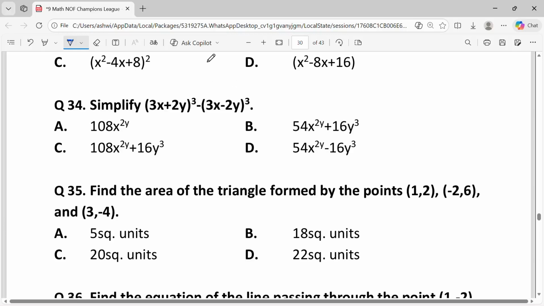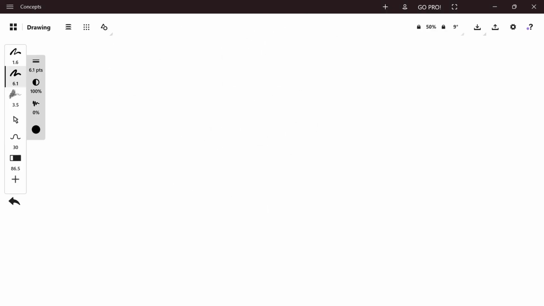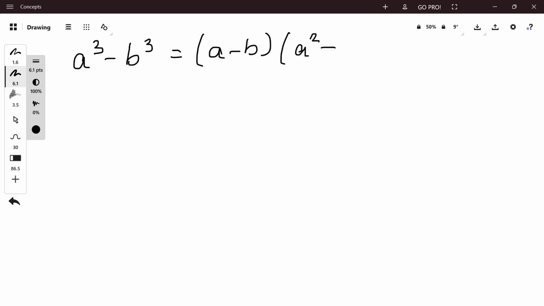Simplify 3x plus 2y whole cubed minus 3x minus 2y whole cubed. Expression is in the form of a cube minus b cube, which is equal to a minus b times a square plus ab plus b square.